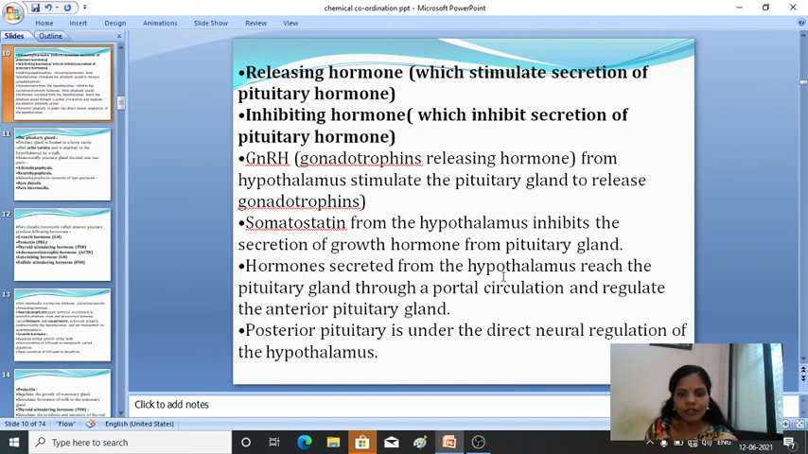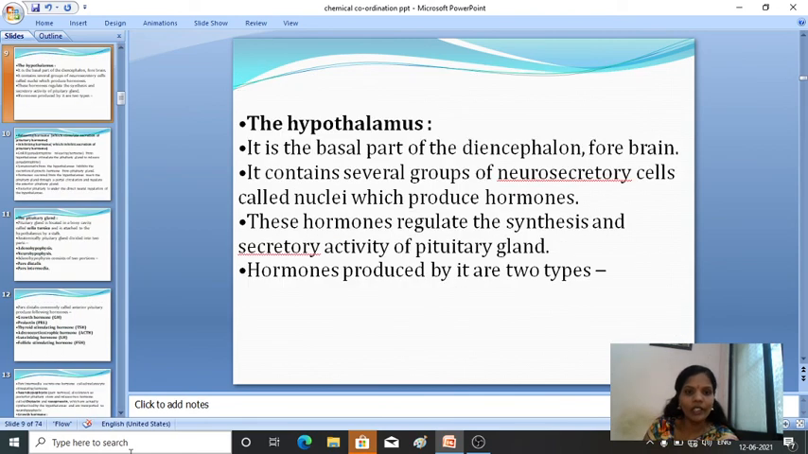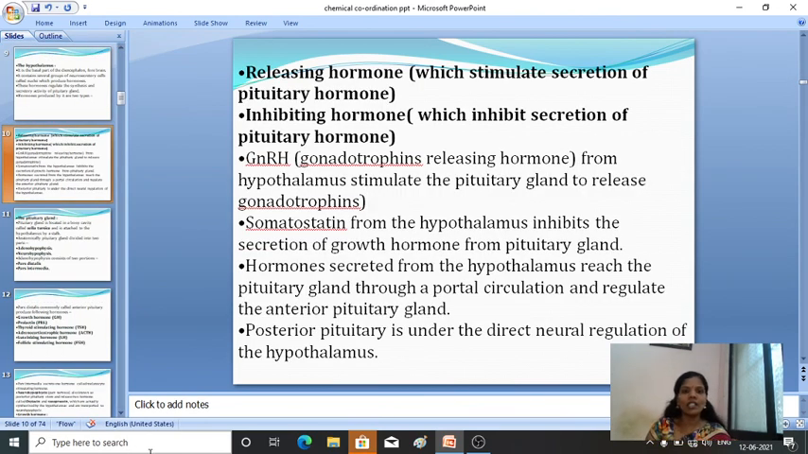The hormones secreted from the hypothalamus reach the pituitary gland through the portal circulation and regulate the anterior pituitary gland. The posterior pituitary is under the direct neural regulation of the hypothalamus. So these are the hormones regulated by the hypothalamus: releasing hormone, inhibiting hormone, gonadotropin releasing hormone, and somatostatin. Somatostatin inhibits the growth hormone from the pituitary.